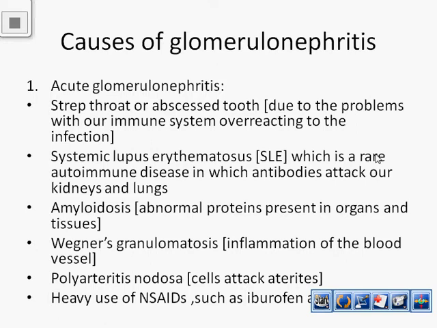Next cause is systemic lupus erythematosus, which is a rare autoimmune disease in which antibodies attack our kidneys and lungs. Another one, amyloidosis. Amyloidosis means abnormal protein present in organs and tissues. Wegener granulomatosis means inflammation of the blood vessels. Next one, polyarteritis nodosa, that means cells attack arteries. Next, non-steroidal anti-inflammatory drugs such as Brufen and paracetamol, when you take them in larger amounts, may also cause glomerulonephritis.